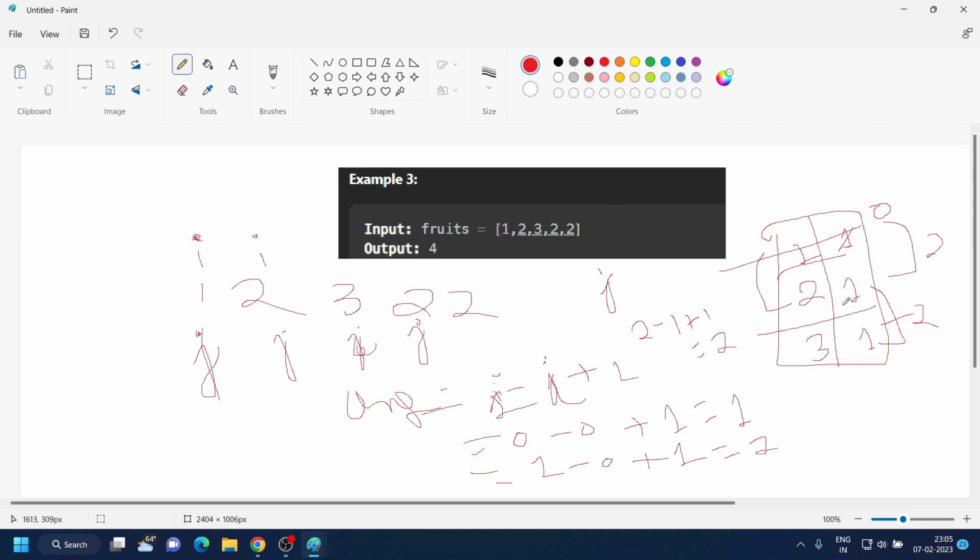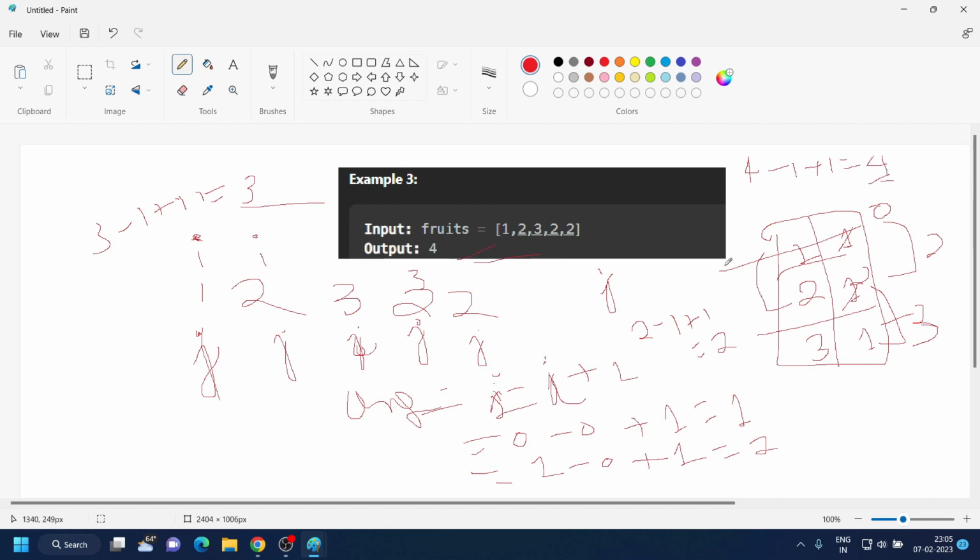Then we move our j to here. Then we update its count. Now 3 is the answer, because j is at 0, 1, 2, 3. 3 minus 1 plus 1 is equal to 3. So there are 3 fruits. And when our j is here, there are 4 elements. So 4 minus 1 plus 1, that is 4 fruits. So our answer would be 4.